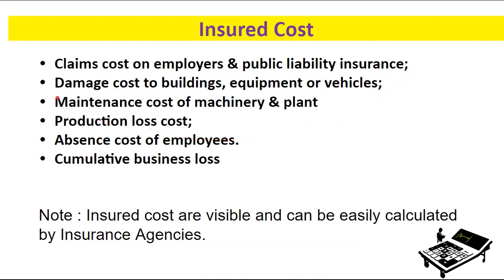There will be damage cost to buildings, equipment, or any other vehicle during the accident, the maintenance cost of the machinery and the plant, the production loss cost, absence cost of employees, and the cumulative business loss. That will come under the category of insured cost, and it looks similar to the direct cost expenditure.